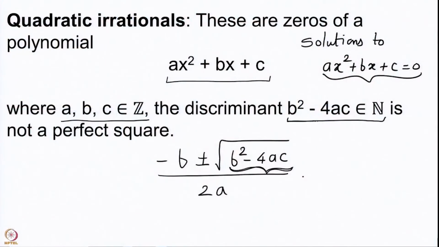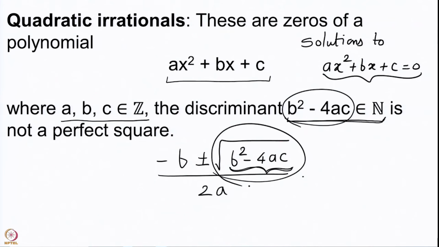We assume that it is a natural number, because after all we know that this is going to be an integer. A, b, c are integers. So, b square minus 4ac is also an integer, but if this is a negative integer, then the square root will give you an imaginary number. And we are looking at our continued fractions which concern only real numbers.